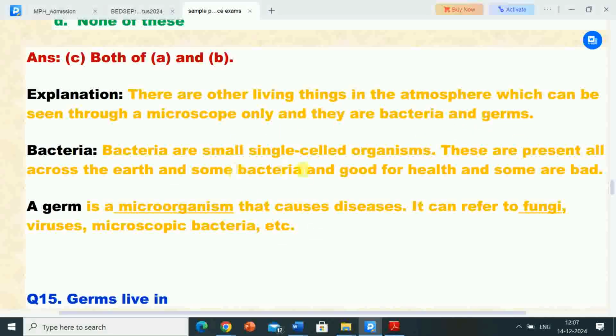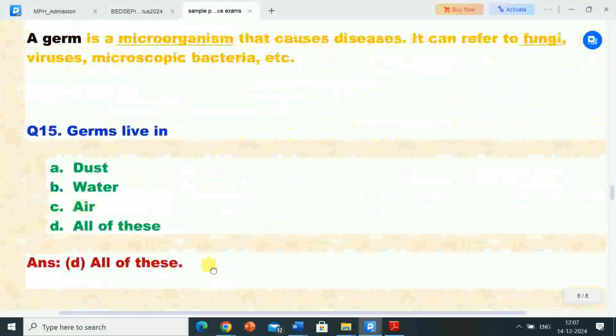Bacteria are small single celled organisms. These are present all across the earth, and some bacteria are good for health and some are bad. And a germ is a microorganism that causes diseases. It can refer to fungi, viruses, microscopic bacteria, etc.